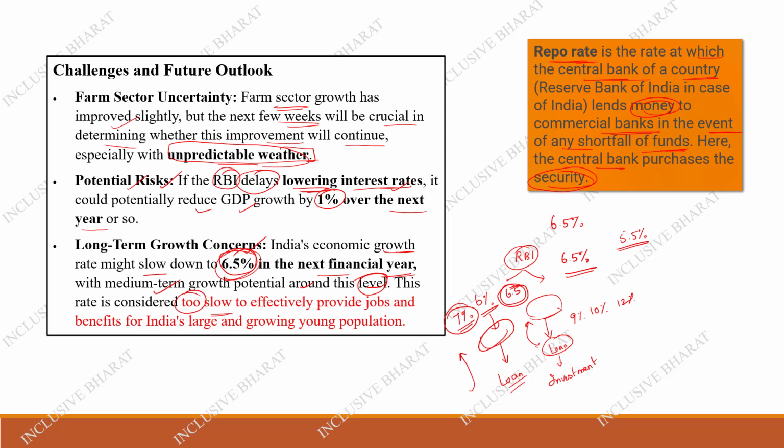It is too slow to be effective, because if the growth rate is at 6.5%, you cannot provide good jobs, and you cannot use the growing young population. We have the demographic dividend. If you want to use it, the GDP growth has to be faster, because all over the world, India's young population is higher.